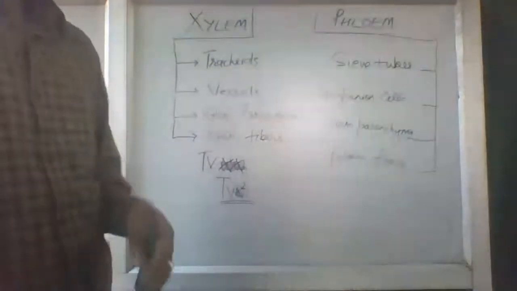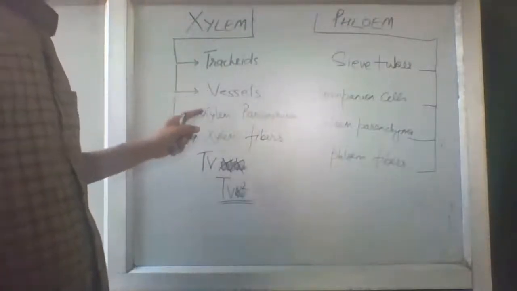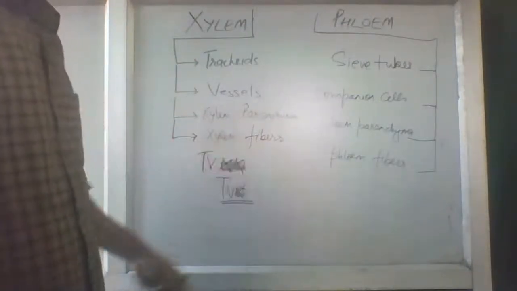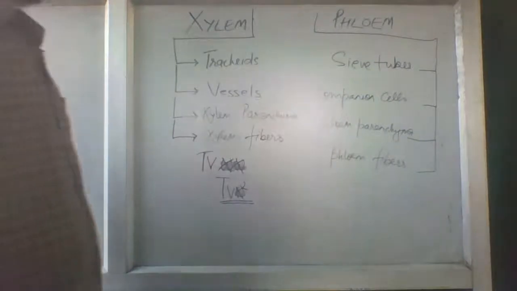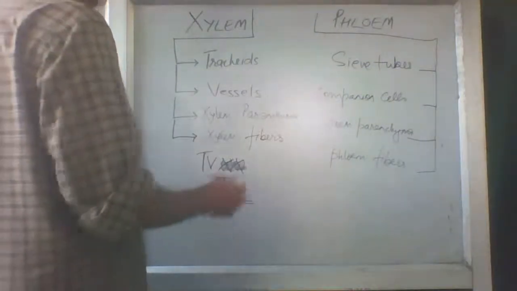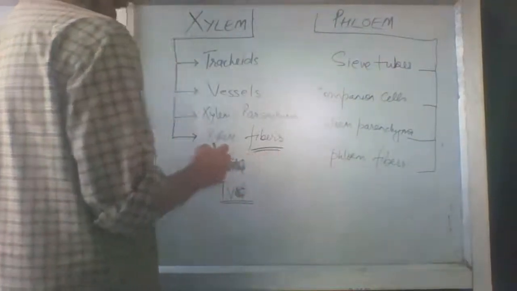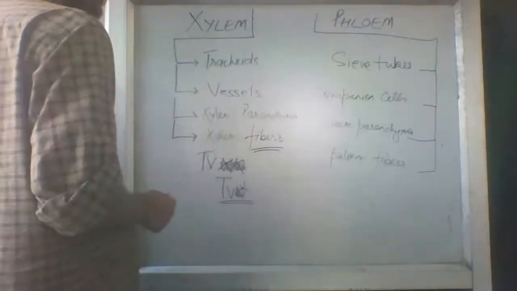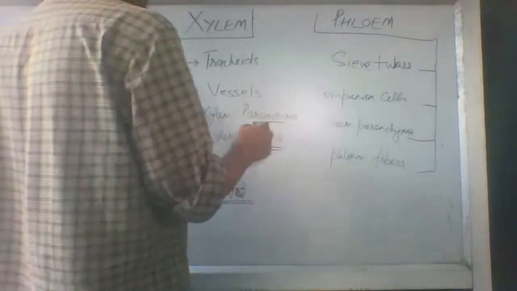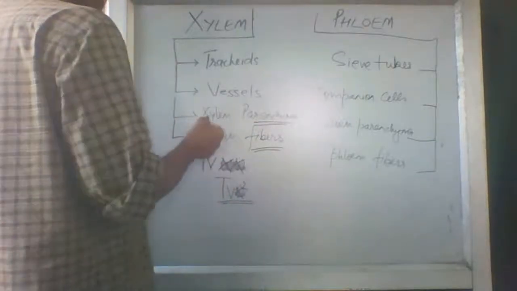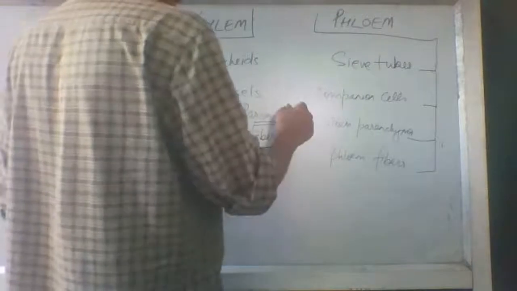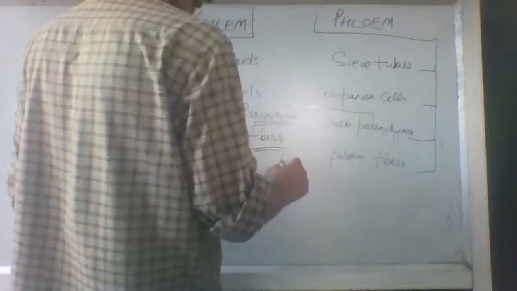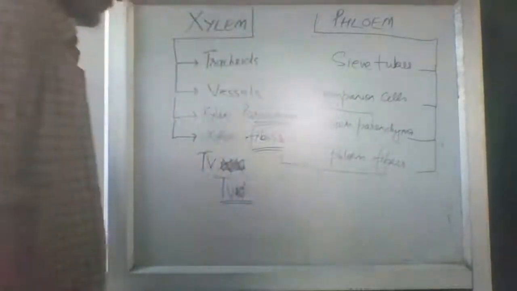Tracheids, vessels, xylem parenchyma, xylem fibers, sieve tubes, companion cells, phloem parenchyma, phloem fibers. It means what we are watching: these fibers are found in xylem, so they are called xylem fibers. This parenchyma is found in xylem, so xylem parenchyma. It means both the parenchymatic cells are the same and both the fibers are the same.